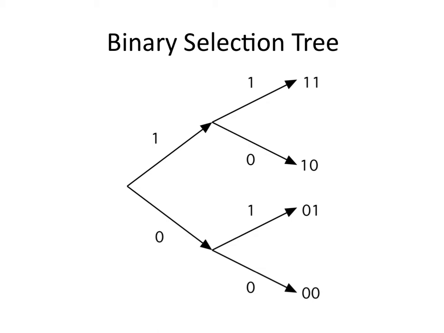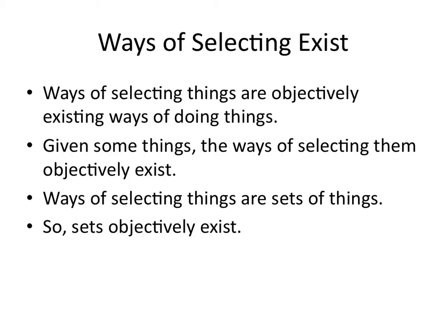This tree of selections and rejections can be expressed as a binary selection tree, with 1 being selection and 0 being rejection. So, since there are 2 selection rejections, you get 2 digits to express each one. And there they are on the right. Ways of selecting exist. Ways of selecting things are objectively existing ways of doing things. Given some things, the ways of selecting them objectively exist. Ways of selecting things are sets of things, so sets objectively exist.